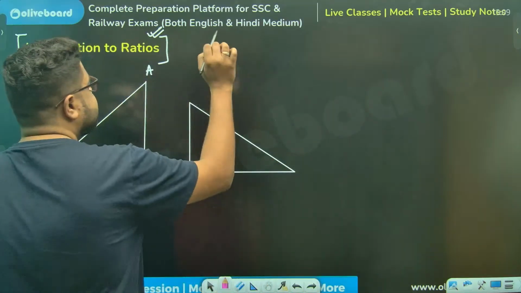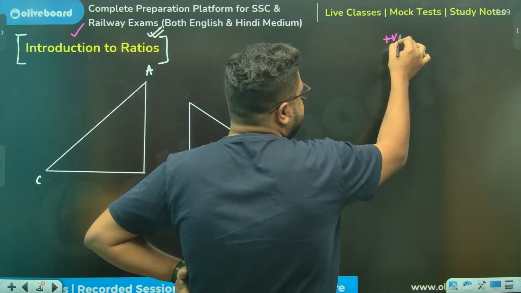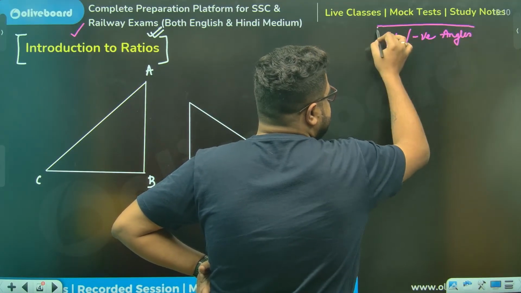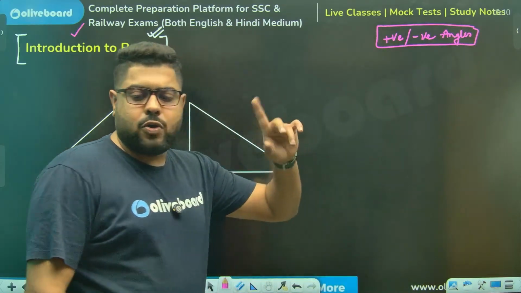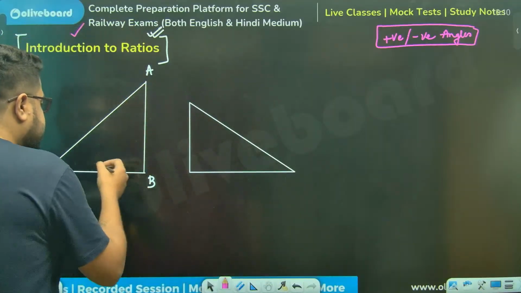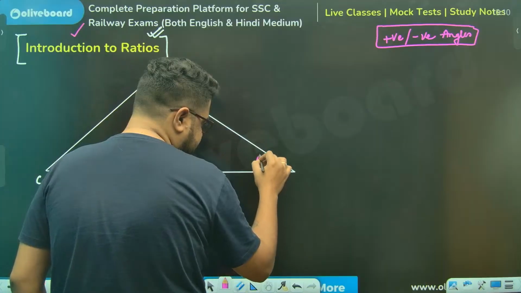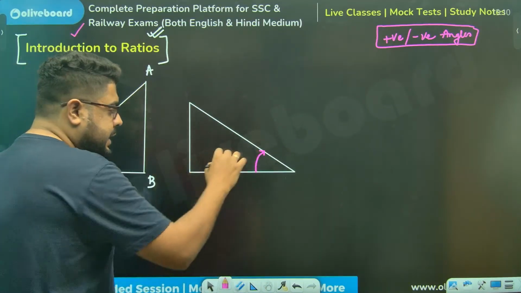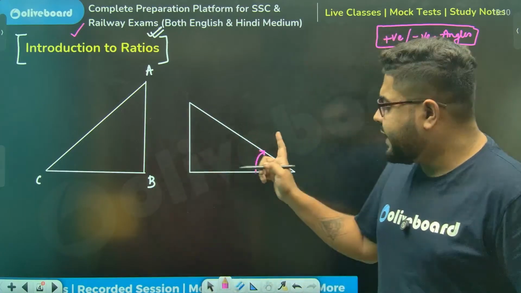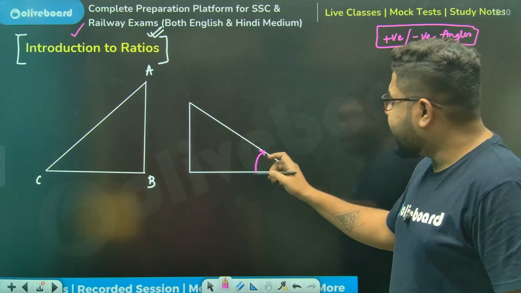Please understand, as we are starting out with trigonometry, there is a concept of positive and negative angles. If the angles are measured in the anti-clockwise direction, that is always a positive angle. An angle is always measured from the base. Always remember. So if I take the angle here, with this as the base, is it clockwise or anti-clockwise? You see, this is clockwise. This is actually a negative angle.